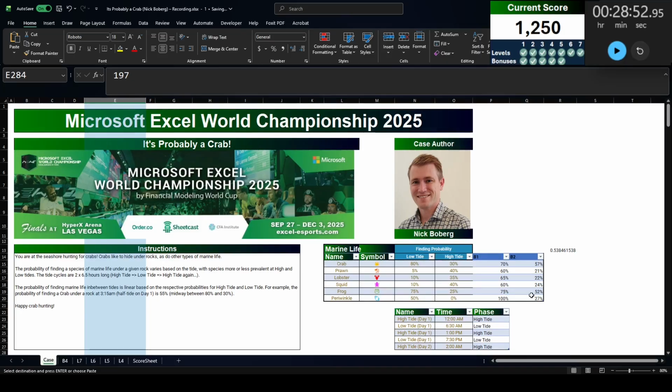It's probably a crab. Unlike all the other cases we've seen so far, we've had a lot of map cases, a lot of visual elements to it, a lot of extra sheets. This one did not have all of that. Everything was on one nice sheet. It was a nice formulaic solve and really fun.